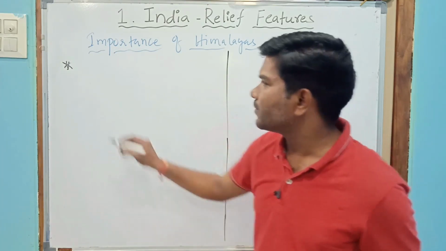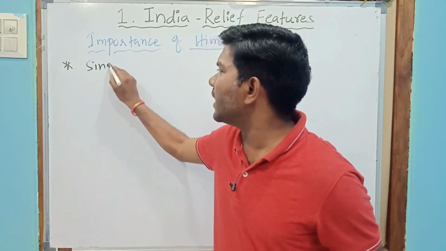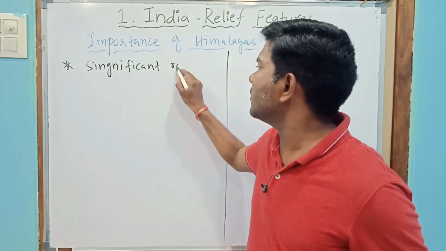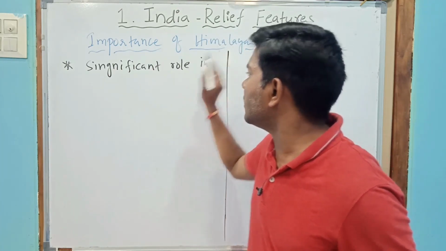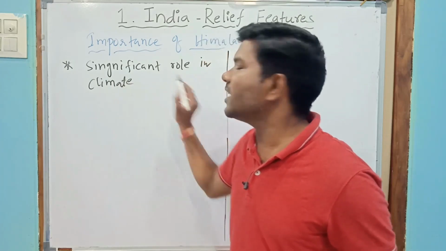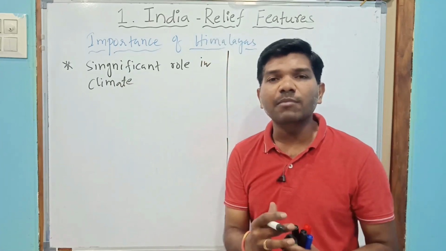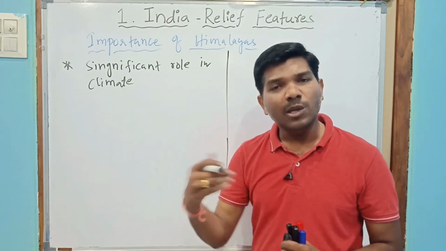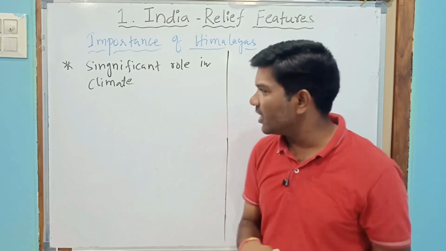Better to write it as a significant role in Indian climate. In Indian climate, Himalayas play a vital role in the southwest monsoon, northeast monsoon, and temperature variations.